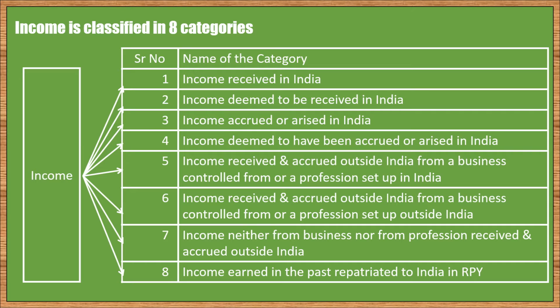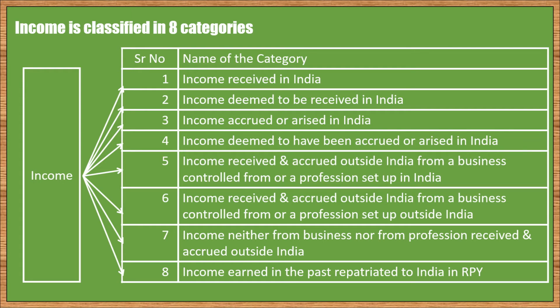First 4 categories cover those income which are either received or deemed to be received or accrued or deemed to be accrued in India. From 5th category, we move ahead to those income which are neither received nor accrued in India. These are received as well as accrued outside India. These income are further classified in 3 categories. That income which is received outside India, accrued also outside India, but it is the result of a business controlled from India or a profession set up in India.